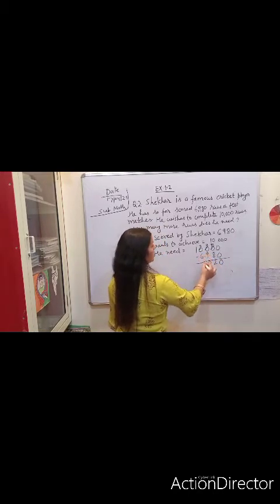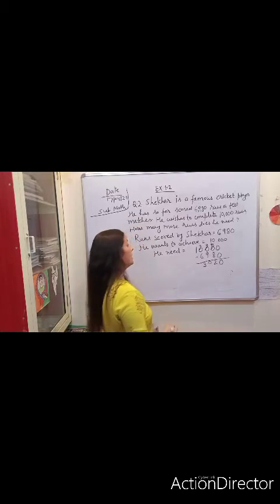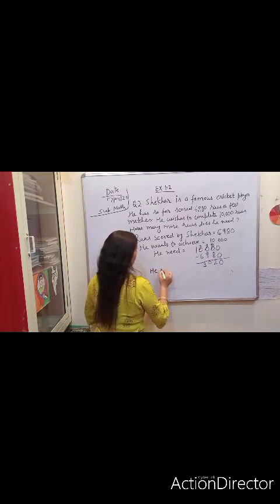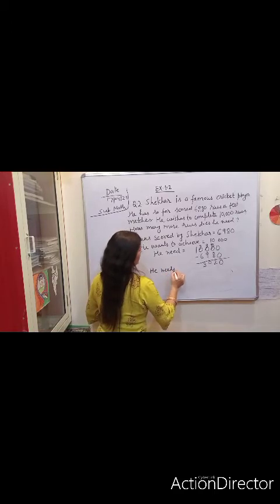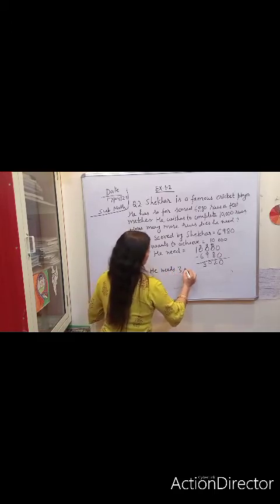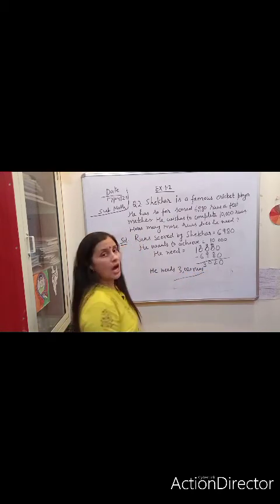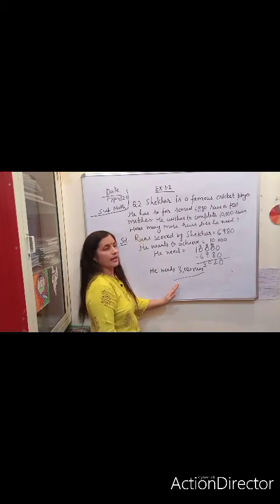And 9 minus 8, 1? No, 9 minus 6, 3. So he needs 3,020 runs more. This will be the answer of question number 2.